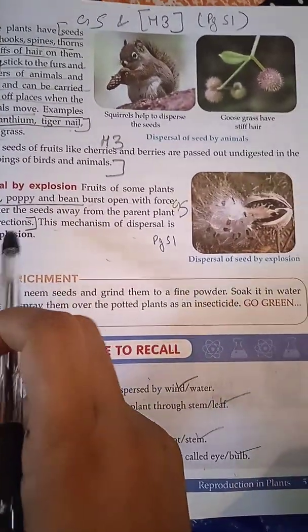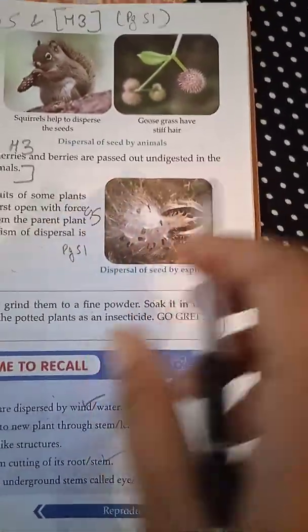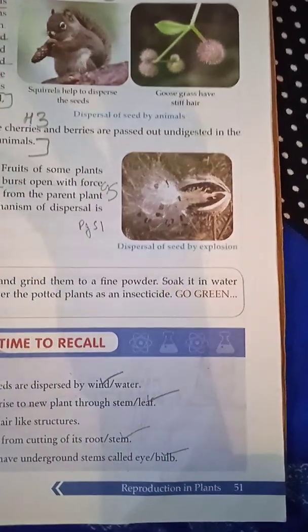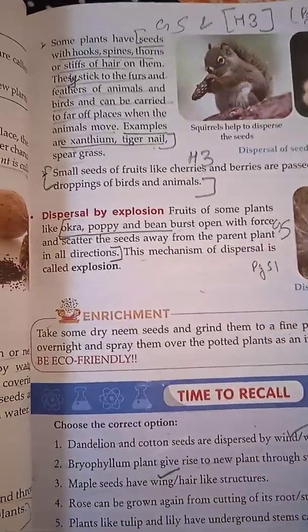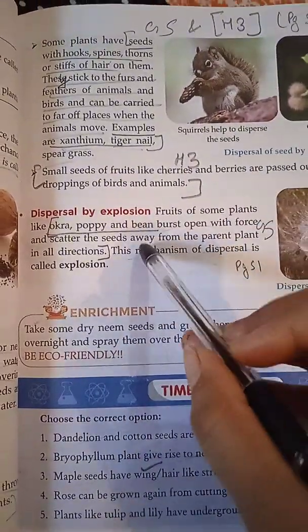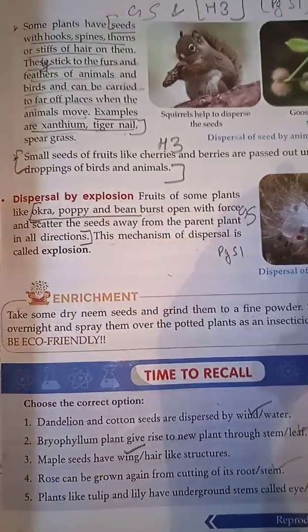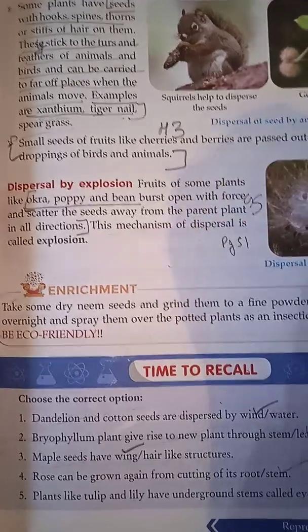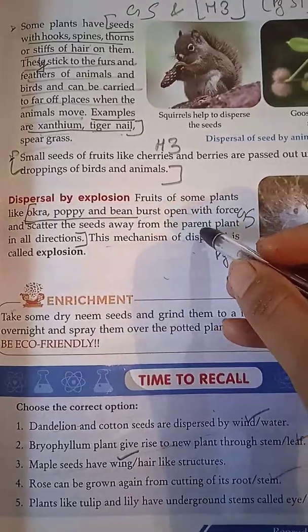Now seed is also dispersed by explosion. You must have seen there are certain cotton bearing plants in Ranchi also, it's very common. When they mature, they burst open, and the seeds start spreading here and there. Fruits of some plants are like okra, poppy, beans. They burst open and their seeds are scattered from the parent plant in all directions. This mechanism of spreading of the seeds is known as explosion.